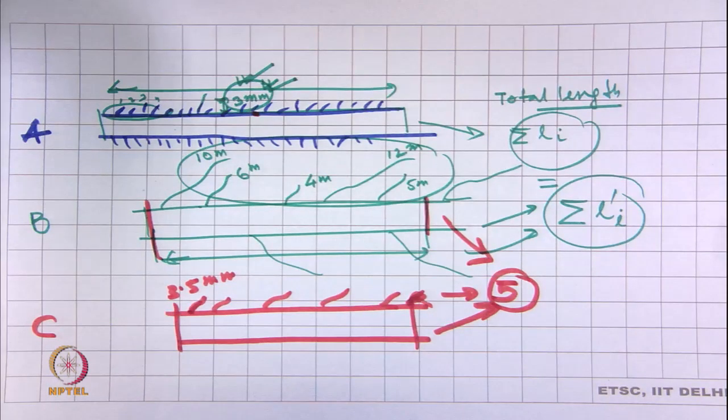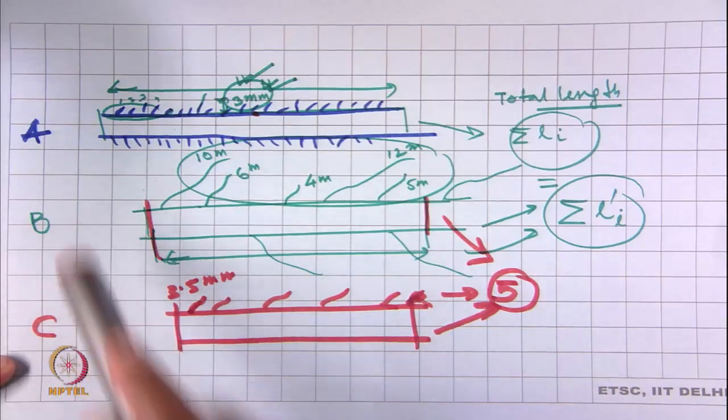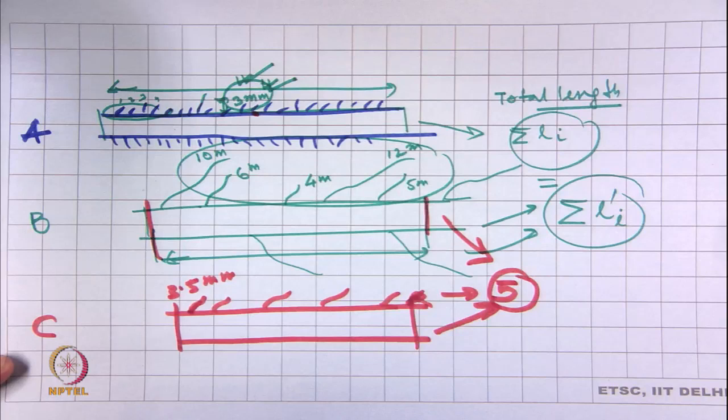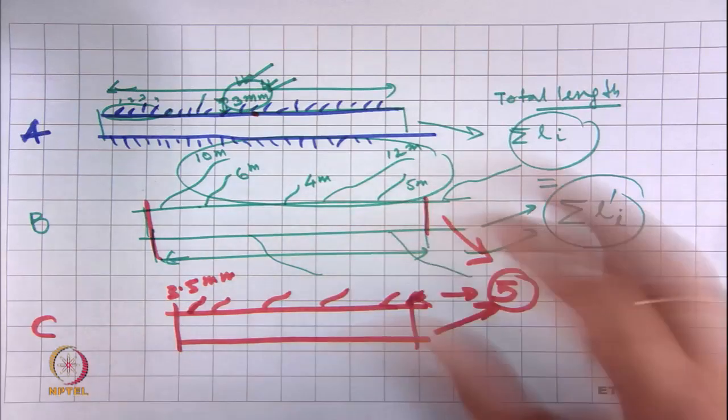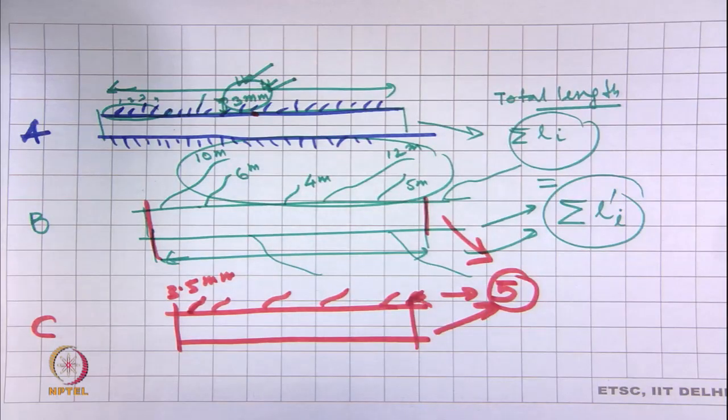So, effectively, as far as hairiness is concerned, yarns B and C are totally different in characteristics. So, these different methods of measurement create problems and confusion. Okay. So, we should be very careful in interpreting data.